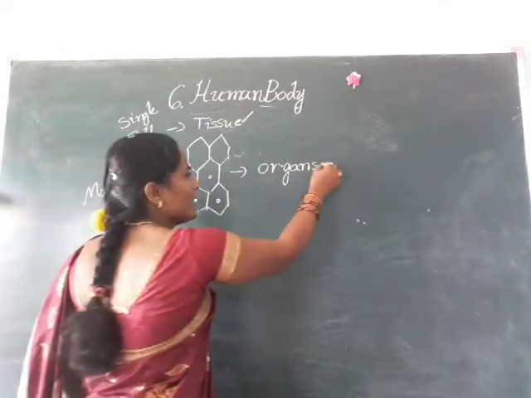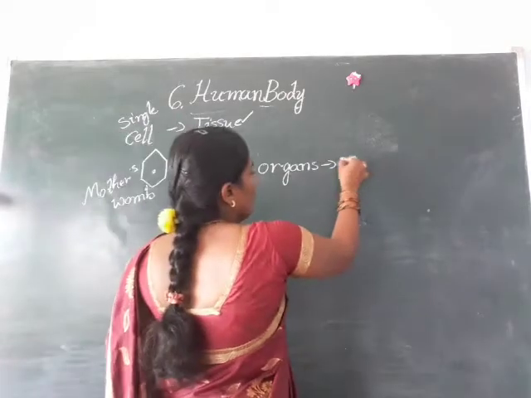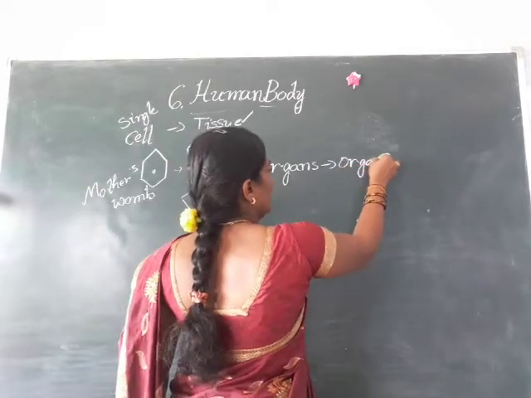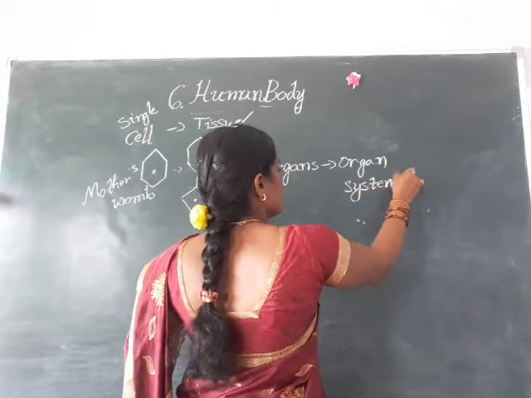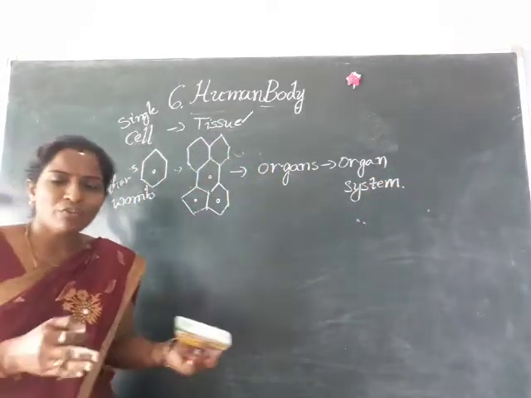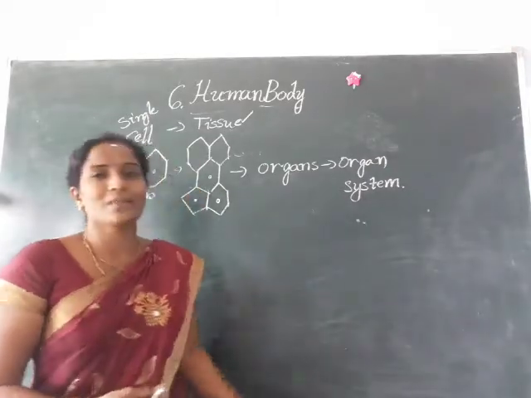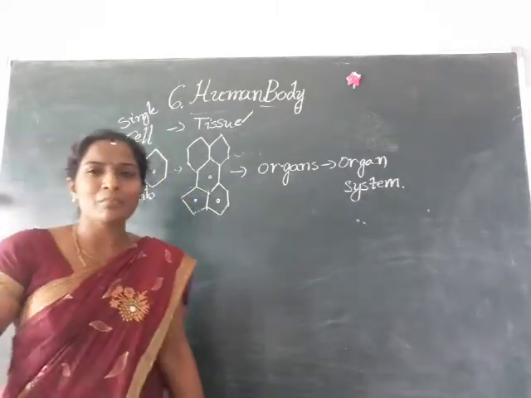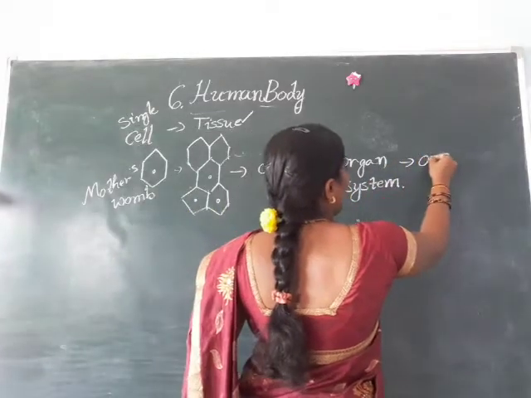These organs are parts of an organ system. O-R-G-A-N, organ, S-Y-S-T-E-M, system, organ system. Our body contains different organ systems. Many organ systems together make an organism.